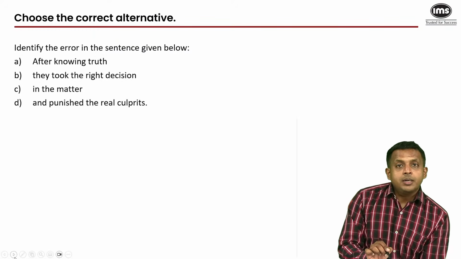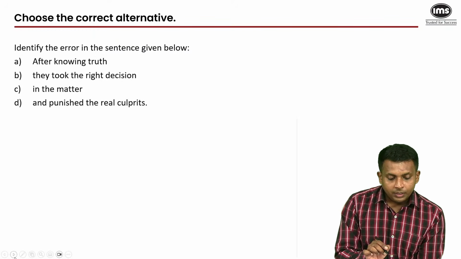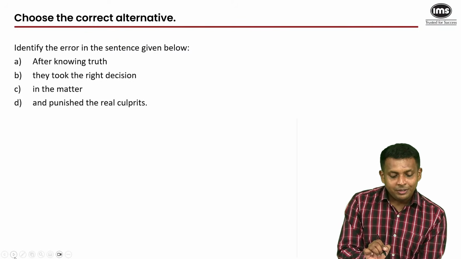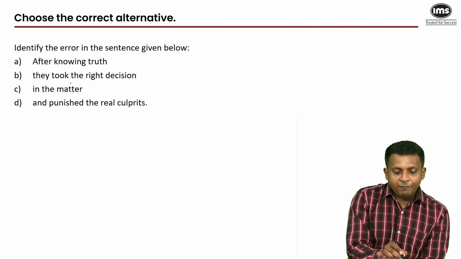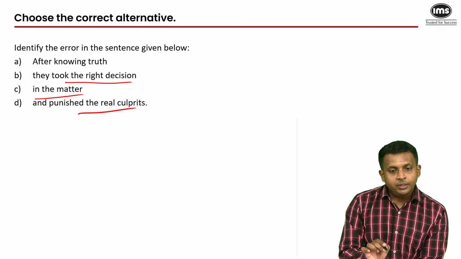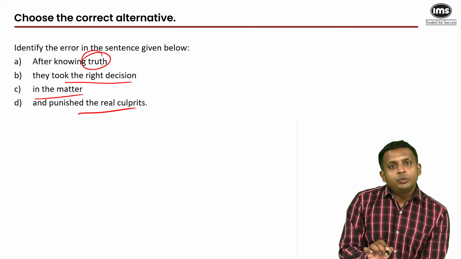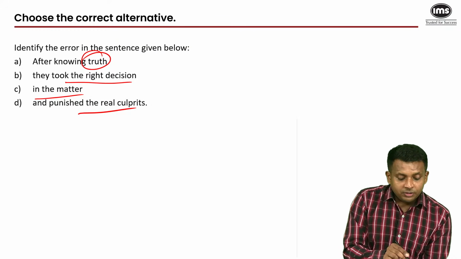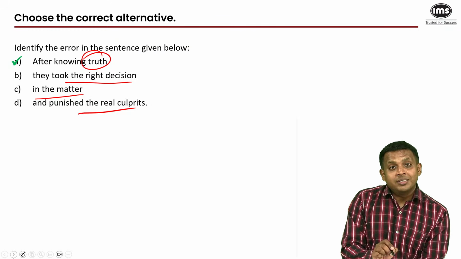Identify the error in the sentence given below. After knowing truth, they took the right decision in the matter and punished the real culprits. Everywhere this definite article is there and it's absolutely required, but this is a specific truth that we have come to know, but the article is missing there. And because of that missing article, our error is in the first option.